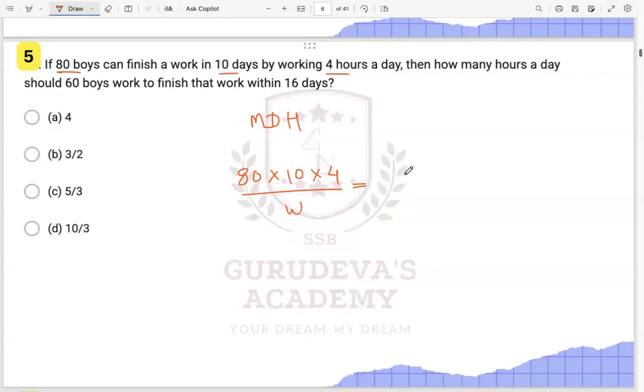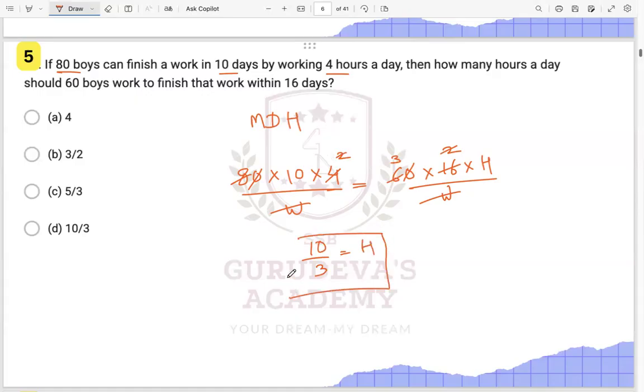So they are asking you for how many days? 60 boys can do in 16 days. Hours we have to find over here, right? Hours we can find easily over here. So this will be how much? This will come 0 over here. When you solve this, 16 can go by 8 over here. 16 2s are 8. Then we have this 2 with this 2, right? And here with this can go by this one, the 2s are 3s, right? So it will come as 10 by 3 over here. 10 by 3 is the number of hours which is needed over here, right? 10 by 3.